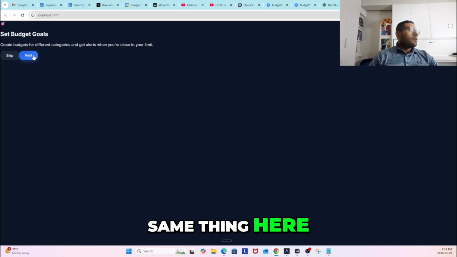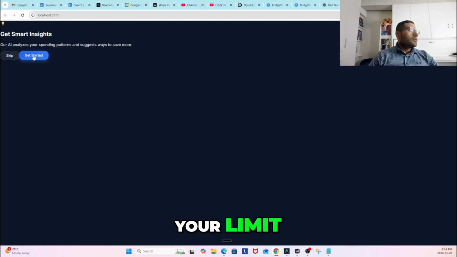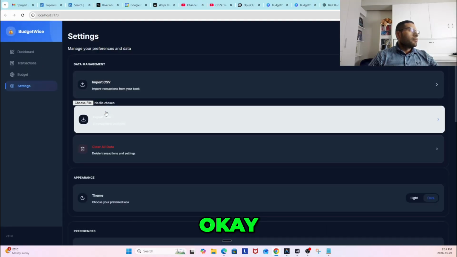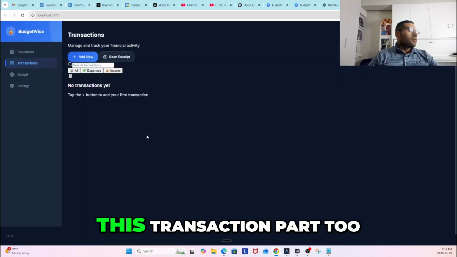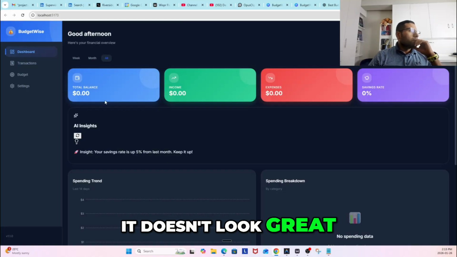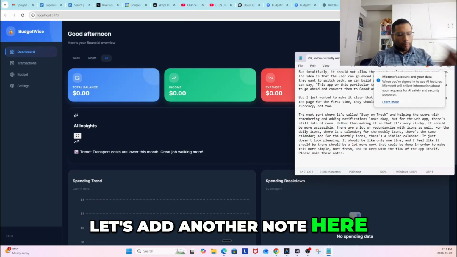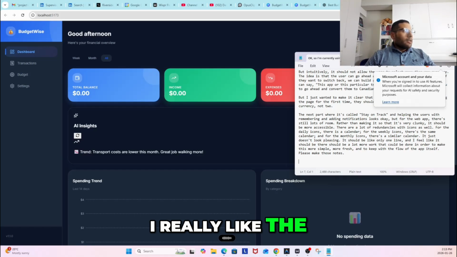Okay, so we can go ahead and hit next. Same thing here, create budgets for different categories and get alerts when you're close to your limits. Okay, get smart insights. Okay, so that's fine. This transaction part too, I don't like it. It's just very, very clunky. It doesn't look great. Okay, let's add another note here.